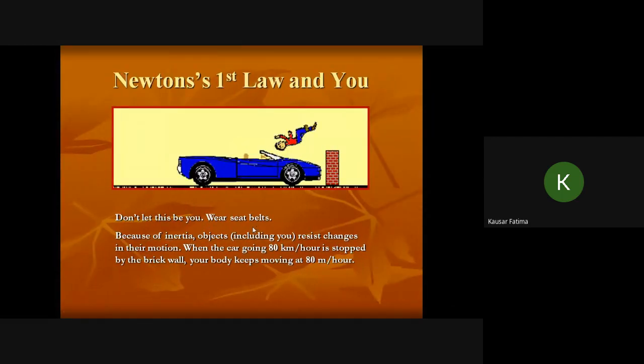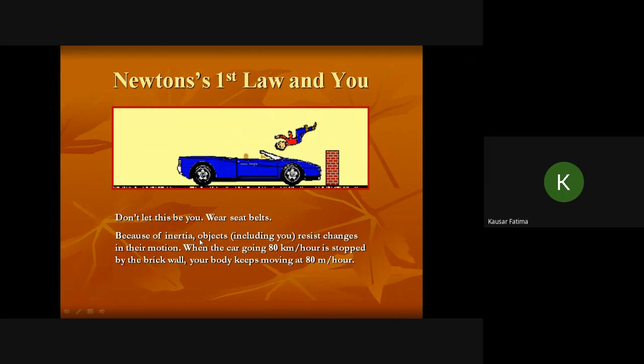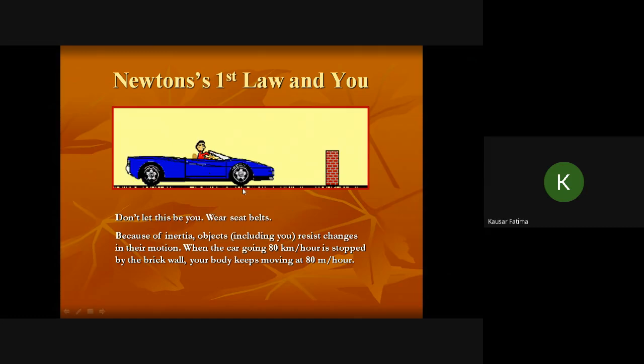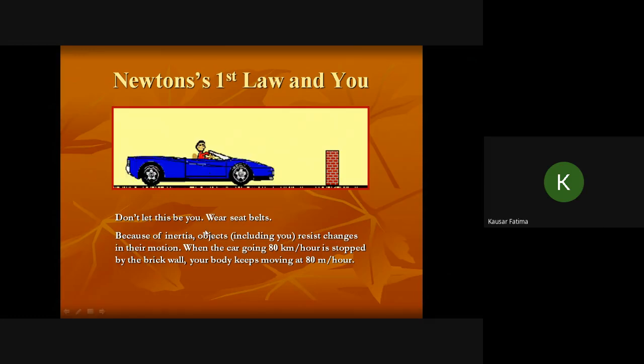Now let's see Newton's first law. Of course, we have to wear a seat belt when we drive. We should not be like this person who is not wearing the seat belt and, due to this accident, is thrown forward. Why is he thrown forward? Because every object continues its state of rest or of uniform motion in a straight line.